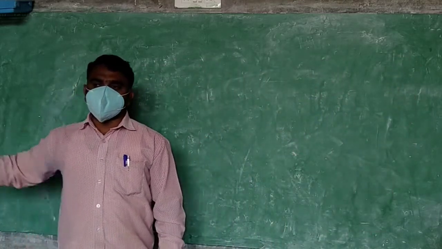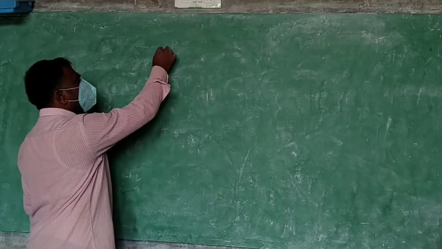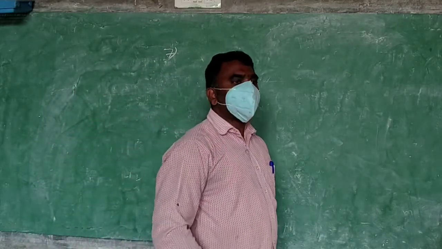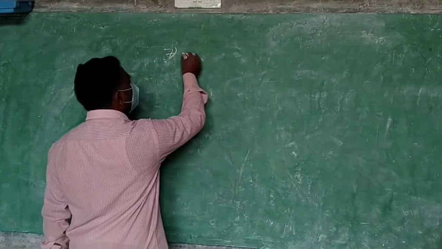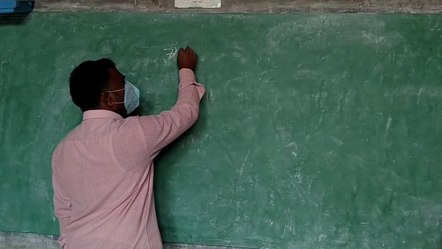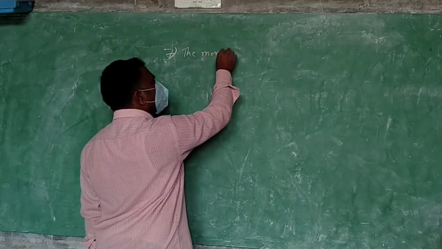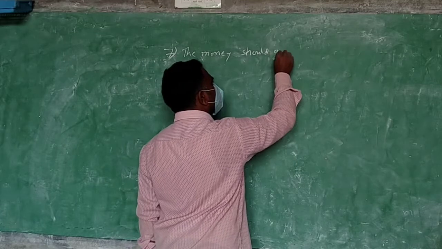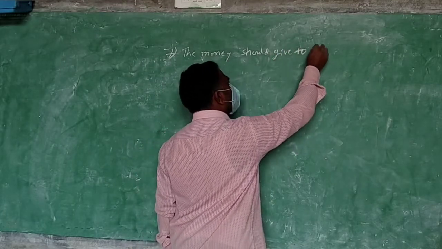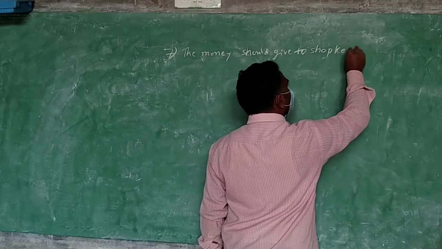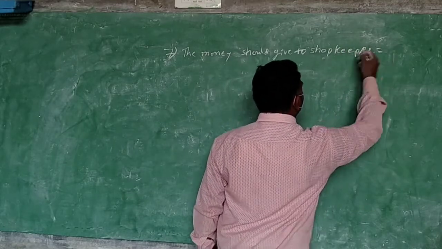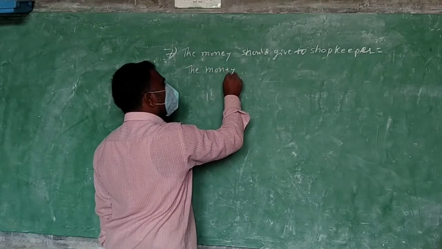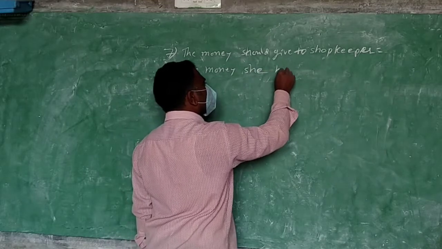So now I will write the steps. First, what will you write in this problem? How much money she has to give to the shopkeeper, we will write first. Okay, what steps do you say? The money should give to shopkeeper. Then second step: the money she has.